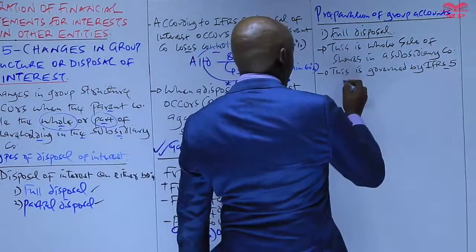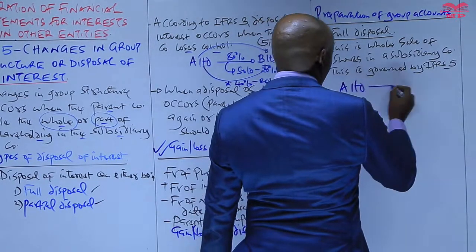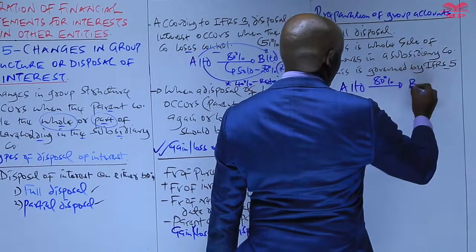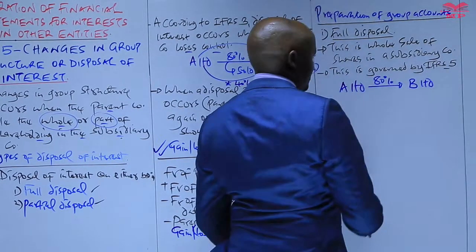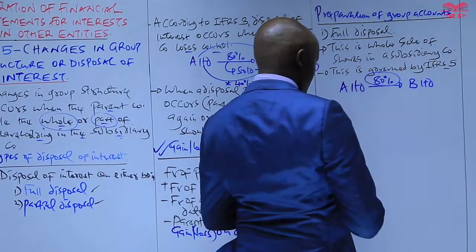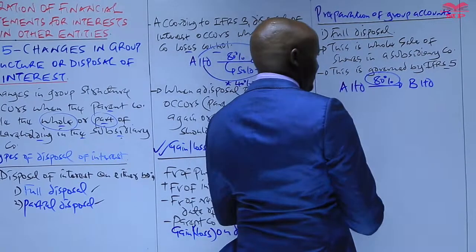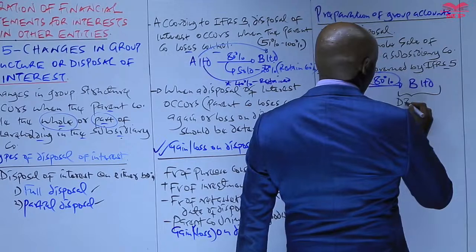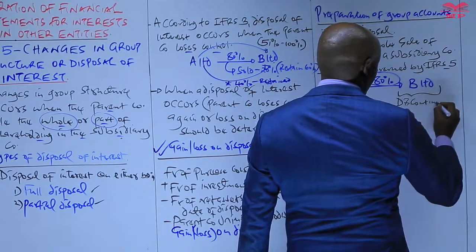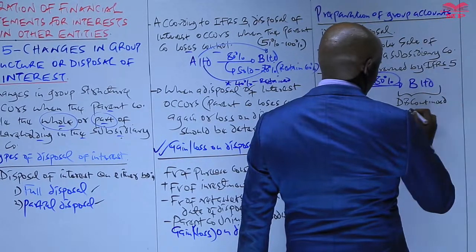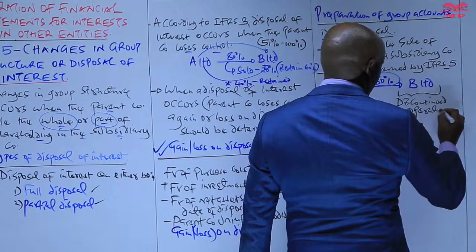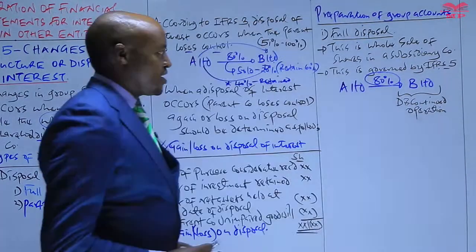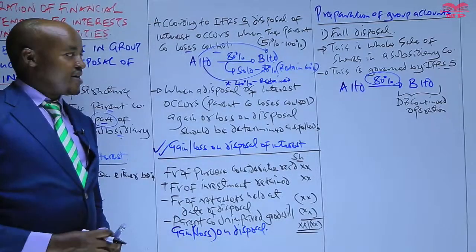Assuming we are told A Limited had acquired 80% shareholding in B Limited, and the parent company sells all these shares. So if that is the case, then this particular subsidiary is a discontinued operation, and should be accounted for in accordance with what? In accordance with IFRS 5.